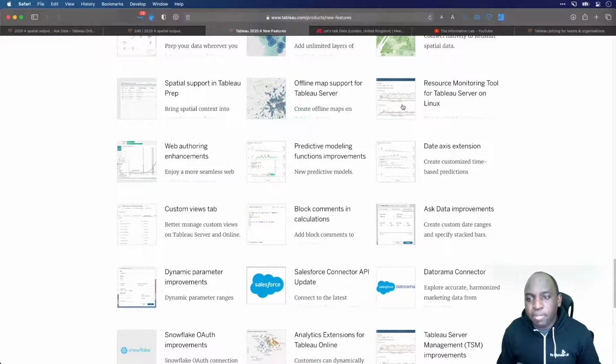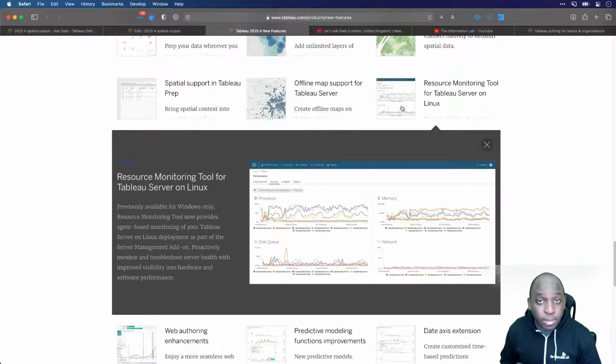Okay. The next thing is a resource monitoring tool for Tableau Server on Linux. The Tableau resource monitoring tool has existed for Windows, but I think 2 to 3 years ago, Tableau enabled the ability to install Tableau Server on Linux.